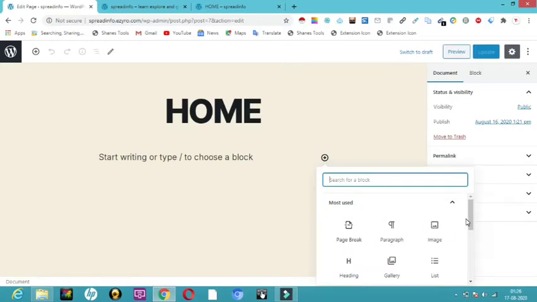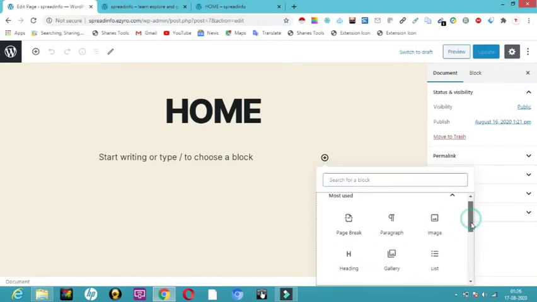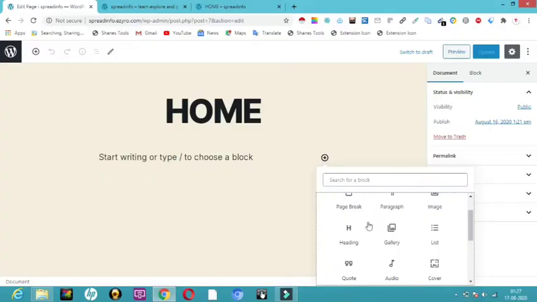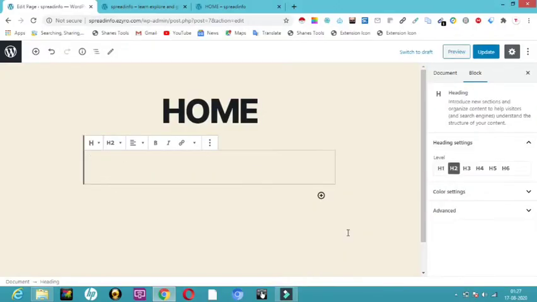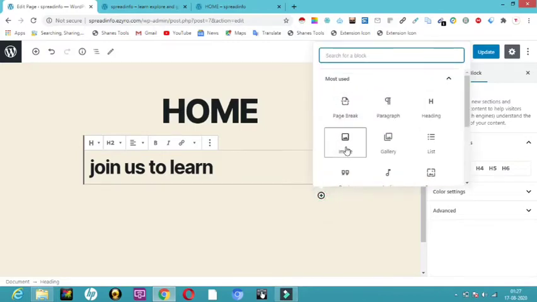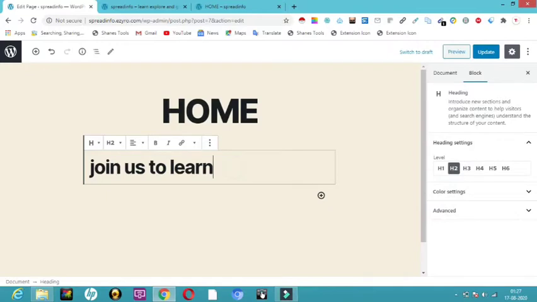Here it is asking me what I want to add. Do I want to add a page break or else a paragraph, image? It is asking what I want to add. So for example, I want to give a heading, so I'll click on heading. Here I'm going to just type something. So some heading I have given over here, and then it is asking me what I want. If you want to make this bold or italic, you can just make it bold. You can make it italic. If you want to give any link, you can give it.